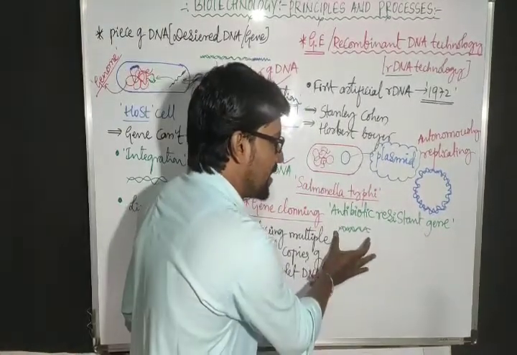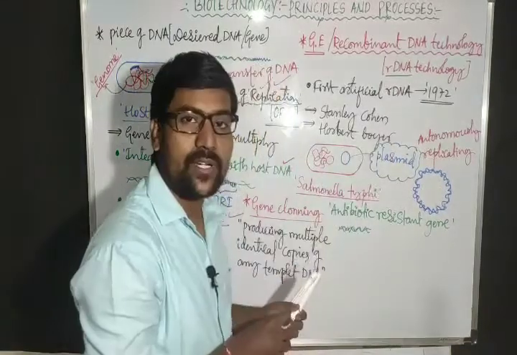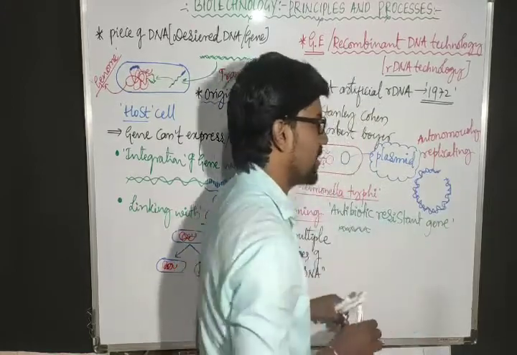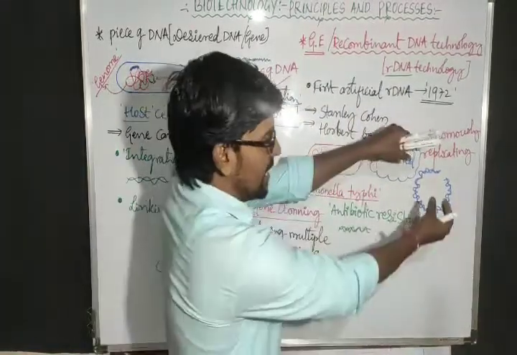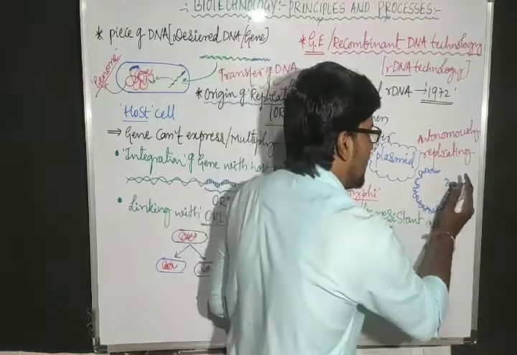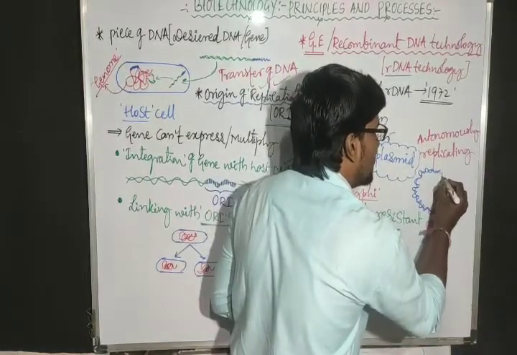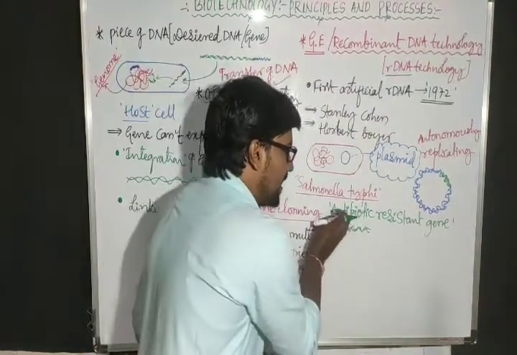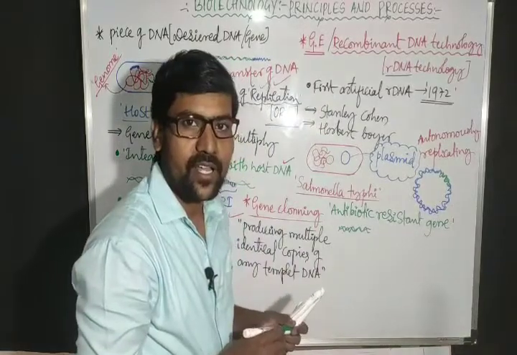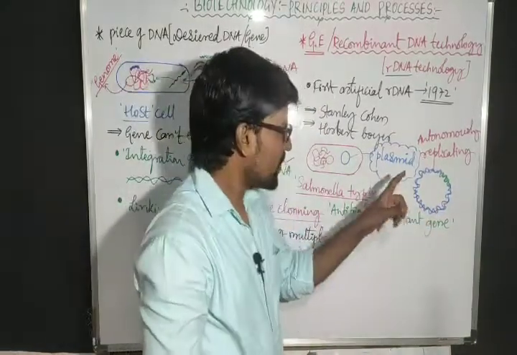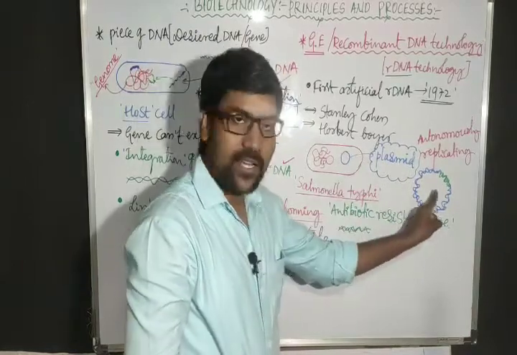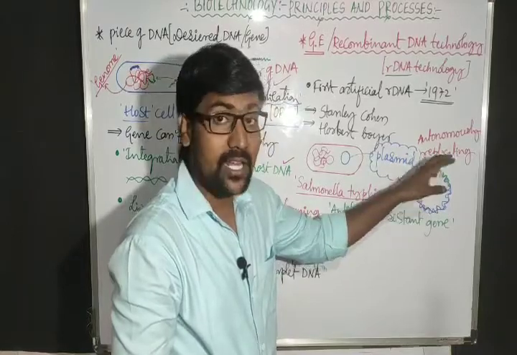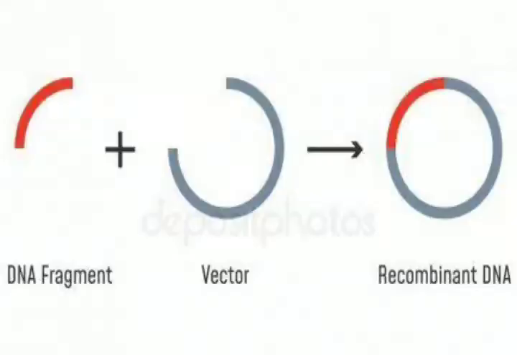Now the antibiotic resistant gene is mixed with this plasmid. Let us consider I am cutting the plasmid here. I have cut the plasmid and I will stretch it out. Then I am going to insert this desired DNA, the antibiotic resistant gene. Earlier this plasmid was not having this gene; its combination was different.